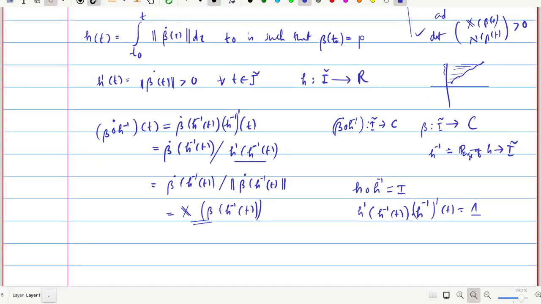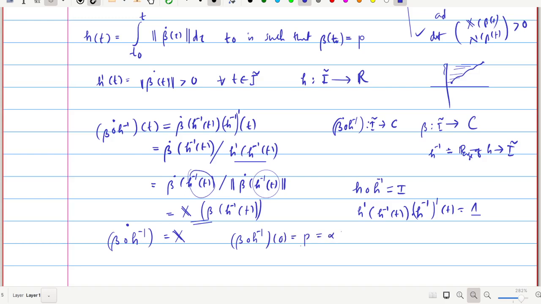Here we have beta dot of, instead of t, this quantity, and this is the norm of beta dot of the same quantity. Now we replace that as x of beta of that quantity, h inverse of t, and so it is an integral curve of the vector field x. That means beta composition h inverse dot will give x itself. Therefore this satisfies the condition for the integral curve of x. But here we also observe beta composition h inverse of 0. What is beta composition h inverse of 0? That is equal to p.